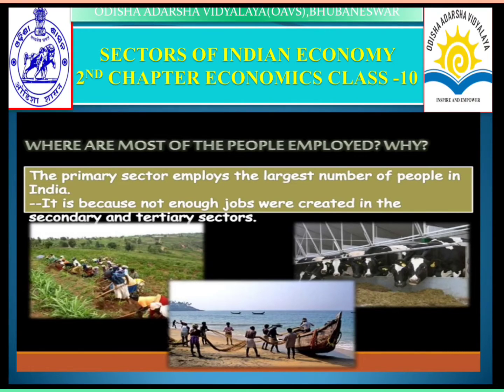Here are some pictures of the primary sector: some people working in the field, some people catching fish in the sea, and the third one, dairy farming. Most of the people are engaged in the primary sector due to the non-generation of jobs in the secondary and tertiary sectors.